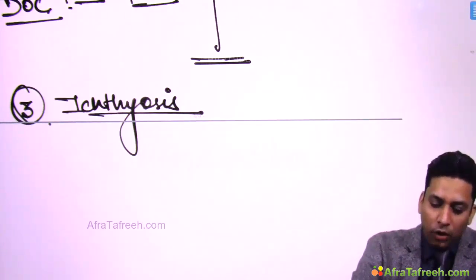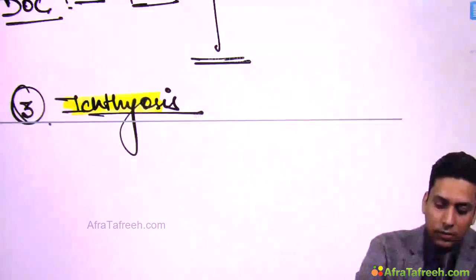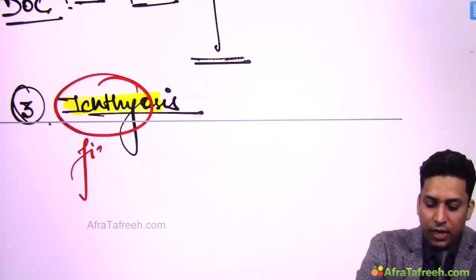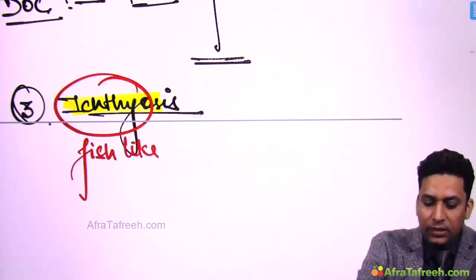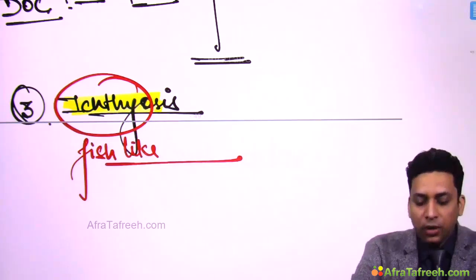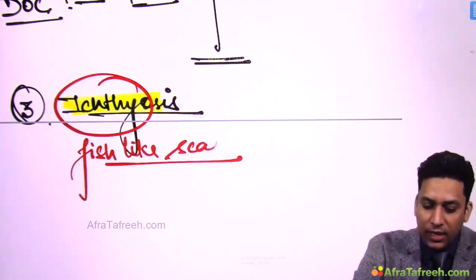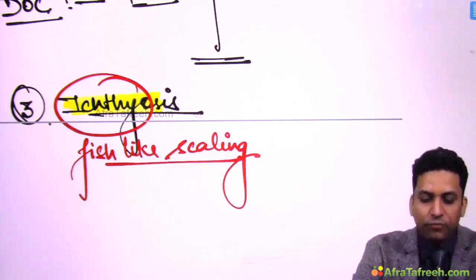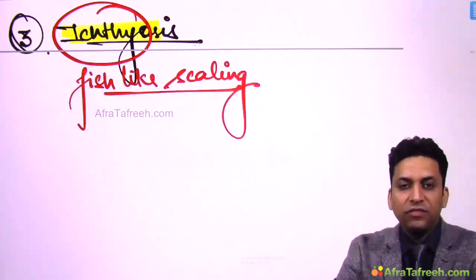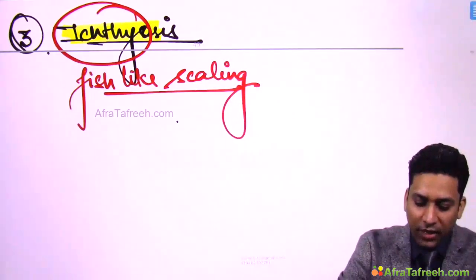Now all of you know that this term ichthyo means fish like, and that is the reason why this term is used, because in this condition fish like scaling is seen. So in this condition fish like scaling is seen. Now there are different types of ichthyosis,